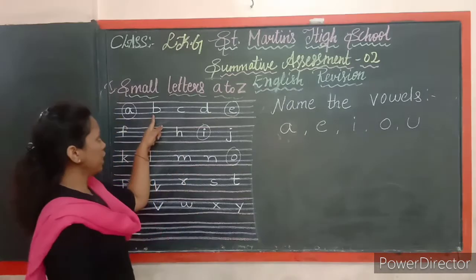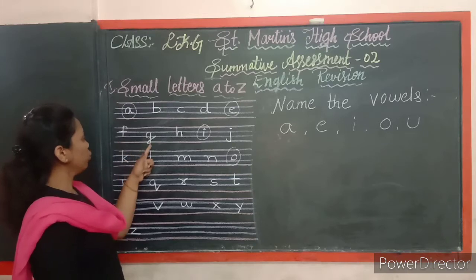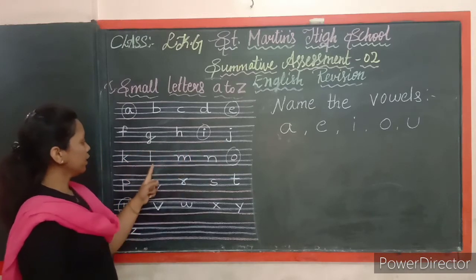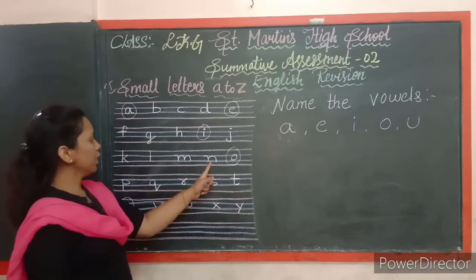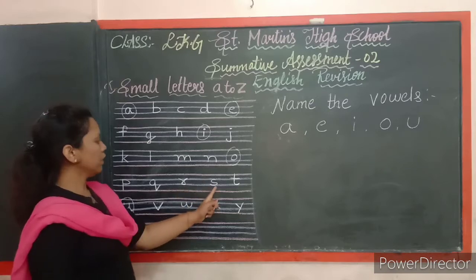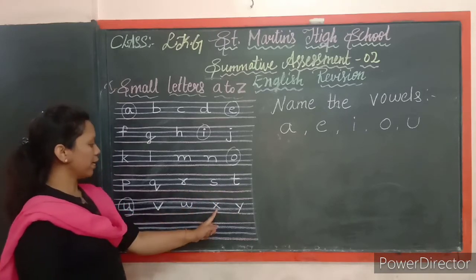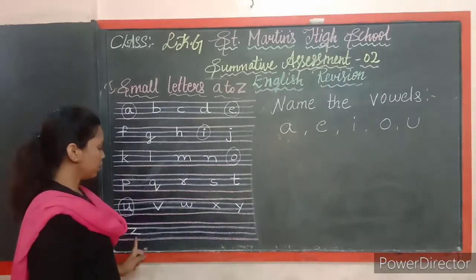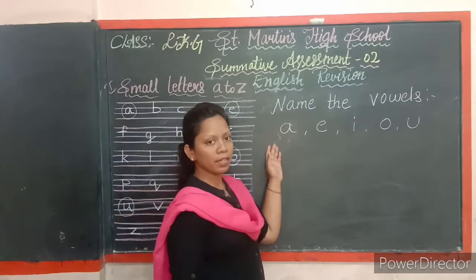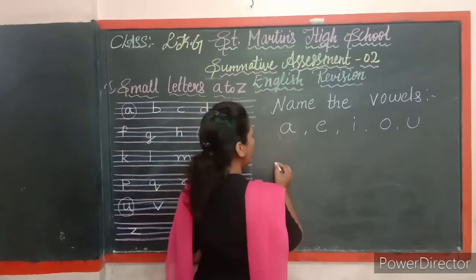That is B, C, D, F, G, H, J, K, L, M, N, P, Q, R, S, T, V, W, X, Y, Z. These letters are consonant letters. So how many vowels are there? There are 5 vowels and 21 letters are consonants.